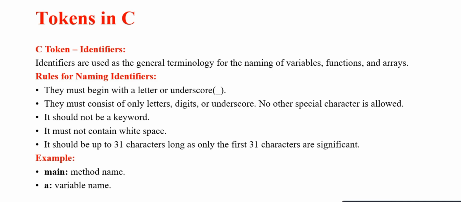It must not contain white space. It should be up to 31 characters long as only the first 31 characters are significant. These are the rules for naming identifiers. Here is an example. Main, it's a method name, and we can see A, which is a variable name.